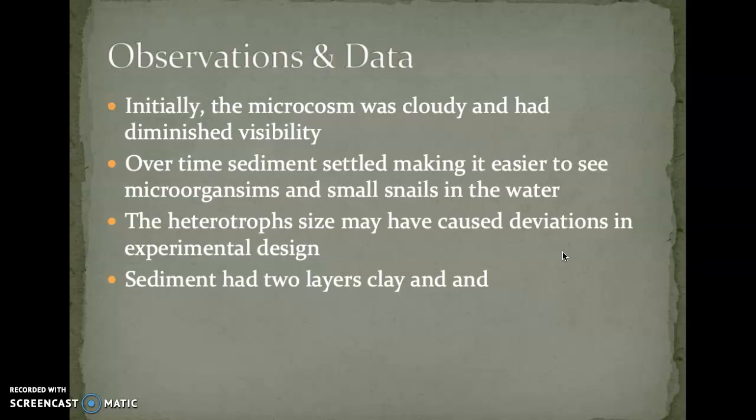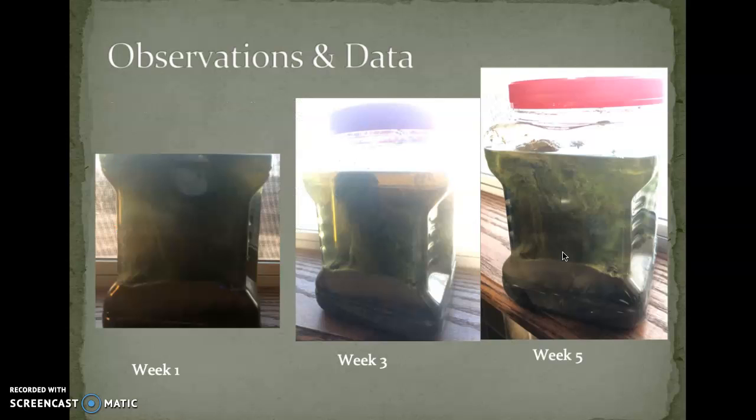The sediment color was a deep brown, but the sodium carbonate did combine with the sand that created an additional layer to the sediment. The water began to become more evident, more clear over the 7 weeks the experiment ran. As you can see in these photos, the clarity of the microcosm became easier to see over time. However, the size of the autotroph did make it more challenging to see the entire microcosm easily.